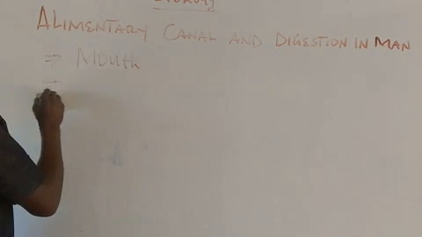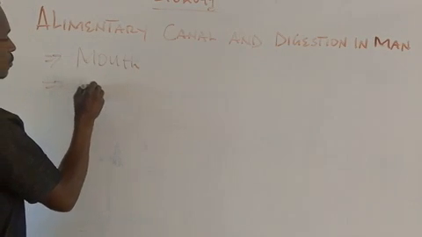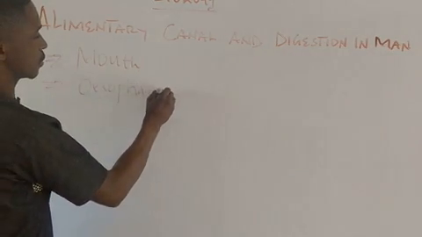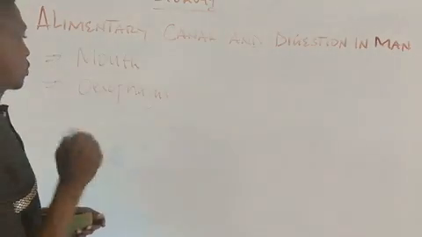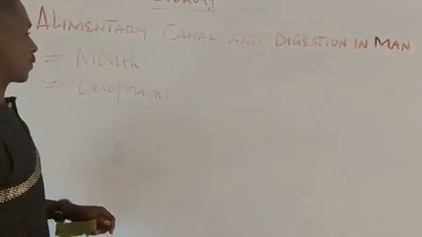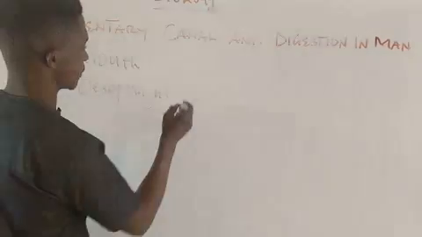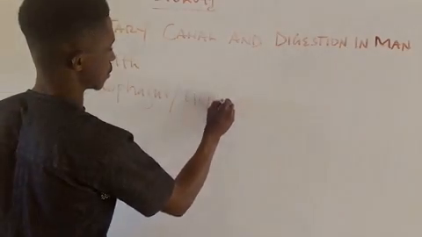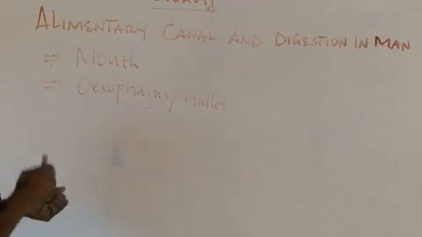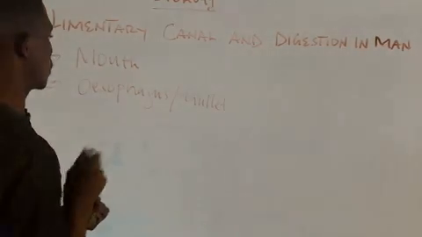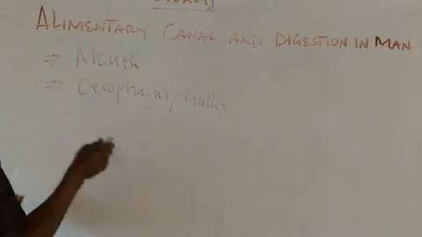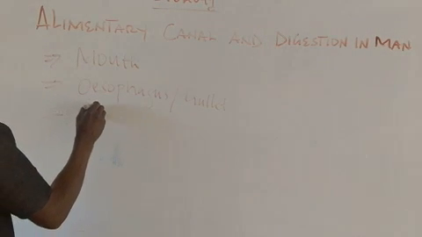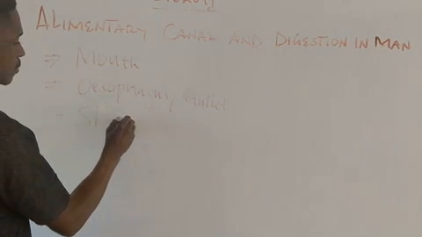Then two, we talk about the esophagus, or what we call the gullet. The gullet. We also mentioned the stomach.